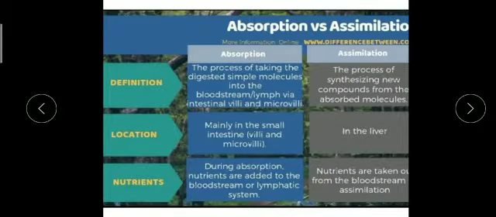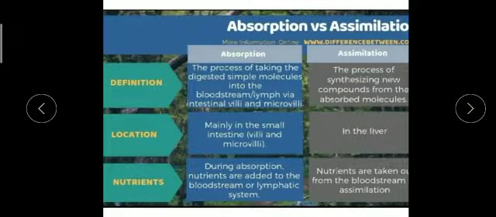What is assimilation now? The process of synthesizing new compounds from the absorbed molecules. After absorption, the blood absorbs nutrients like glucose. Further breakdown of glucose is done inside the liver, if our body needs it. Further breakdown of the fats, of the amino acids, and of the stored glycogen, which our body converts, how, I will explain now.